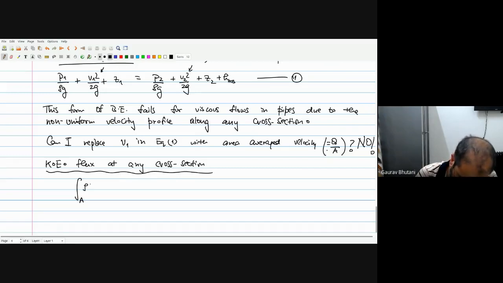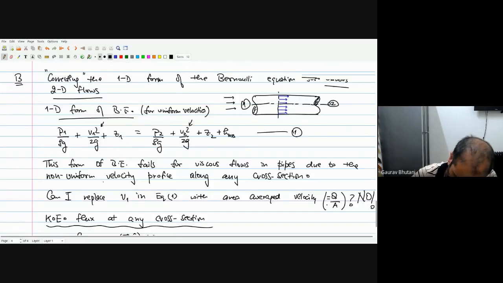So we multiply the density times dA, and then we have a v dot n. So this is the mass flow rate, and then we multiply this with the product of v square by 2.